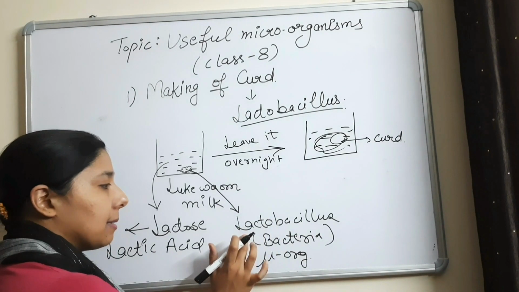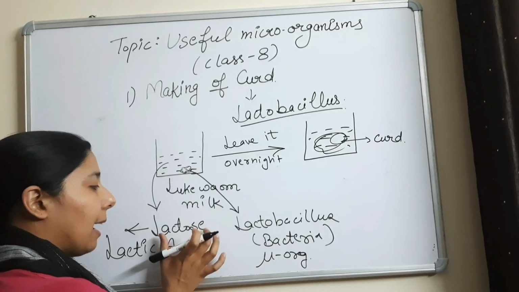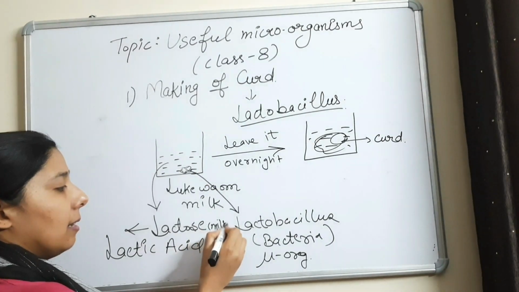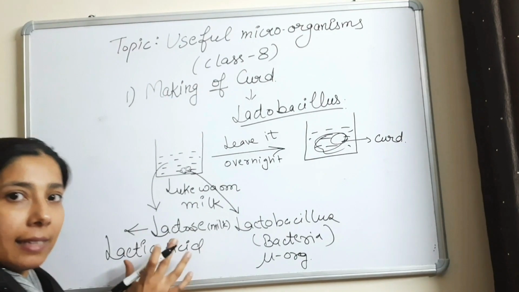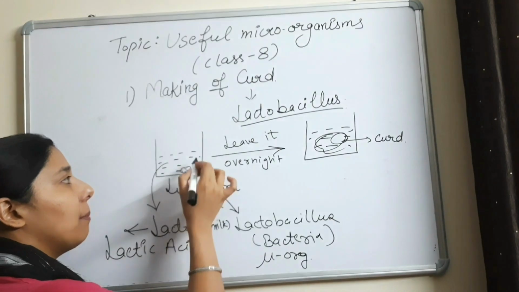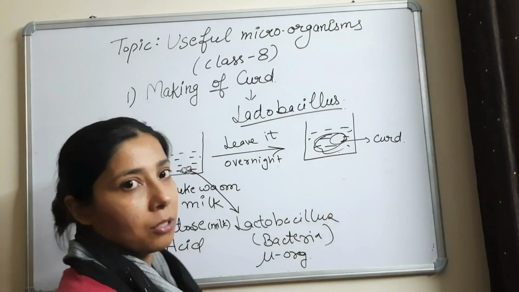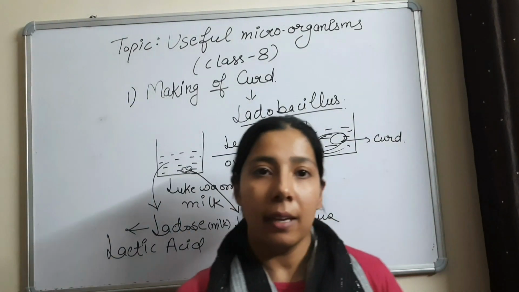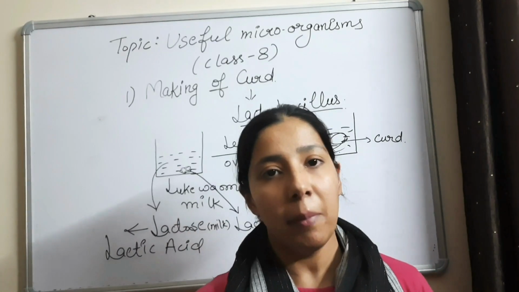This lactobacillus bacteria converts the lactose present in the milk into lactic acid, and this lactic acid converts the milk into curd. So this is how the microorganism is helpful in making curd from milk.